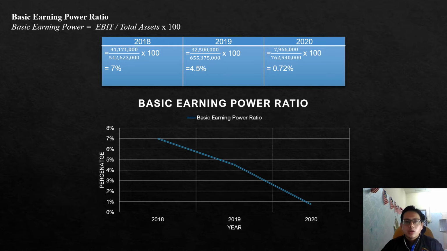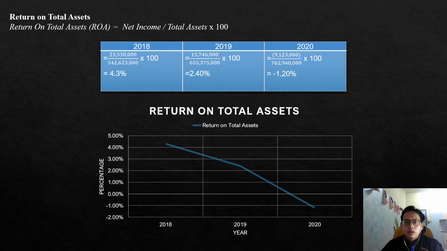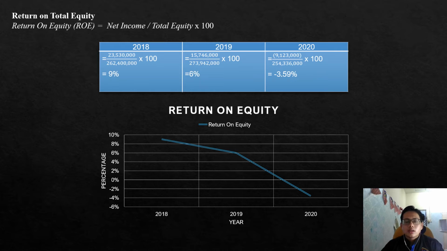Their BEP, or basic earning power ratio, also shows a decline pattern. Return on total assets for AYS Venture Berhad also shows a decline pattern, starting with 4.3% and ending up with negative 1.2% in 2020. And last is return on equity, which also shows a negative growth, starting with 9% and ending up with negative 3.59% in 2020.